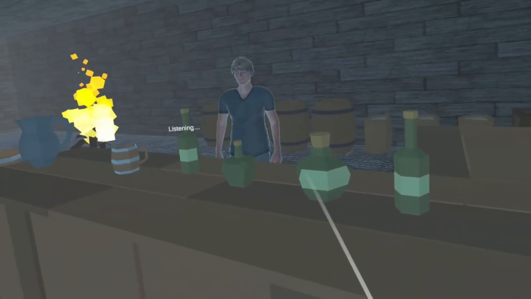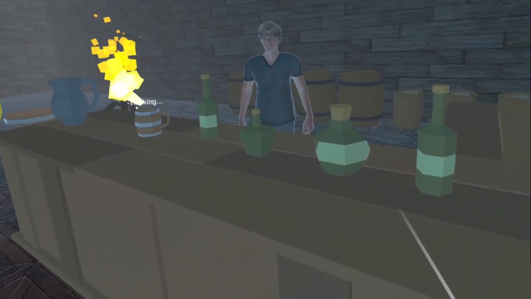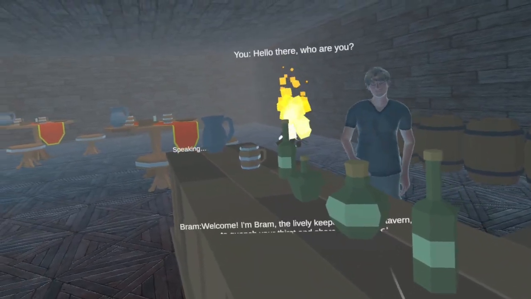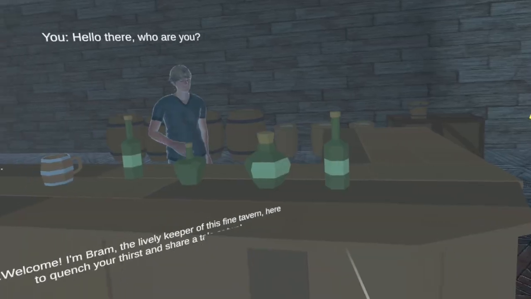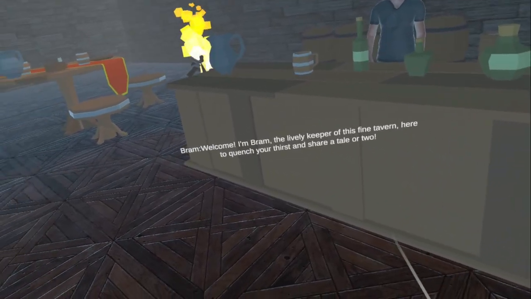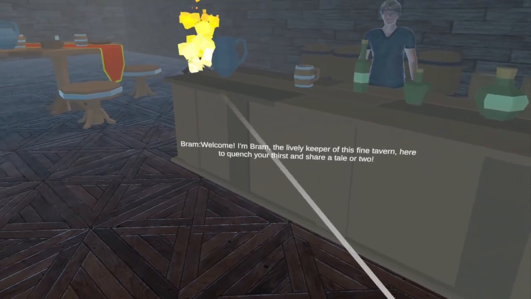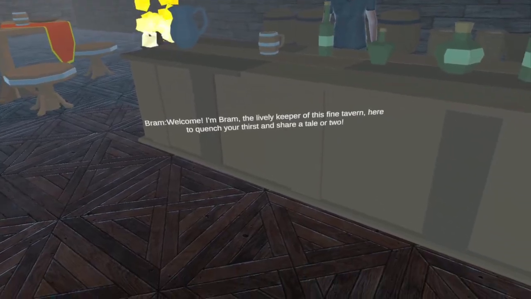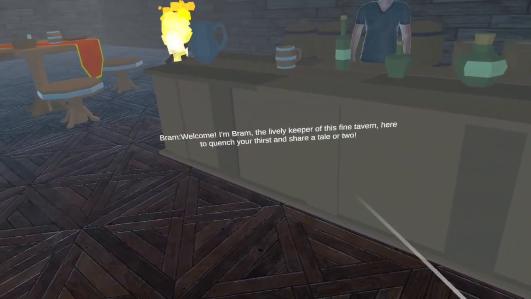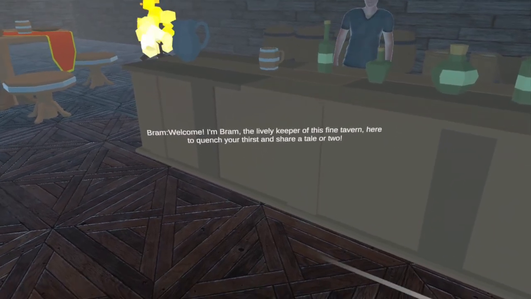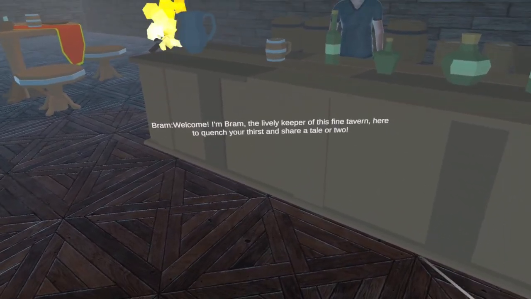So let's start with, hello there, who are you? Oop. So you can see him thinking there. Welcome. I'm Bram, the lively keeper of this fine tavern, here to quench your thirst and share a tale or two. So what I do is I hold the right trigger to talk, and I release to send my voice. That's the push-to-talk voice interface. And notice the status changed when he was listening and then when he was thinking.